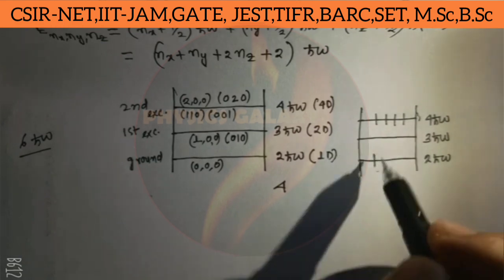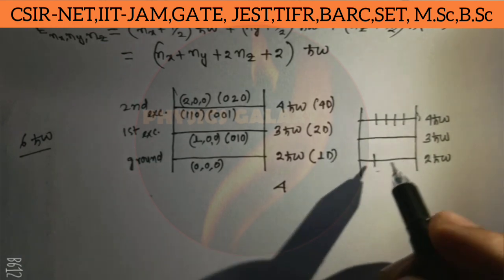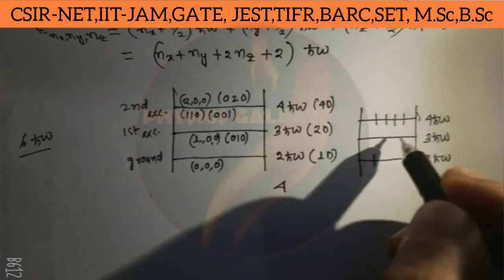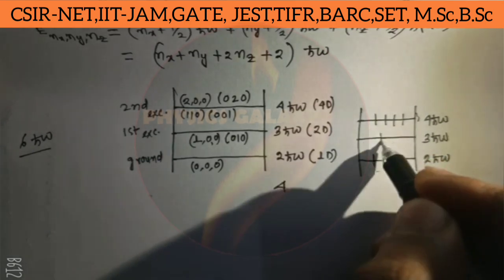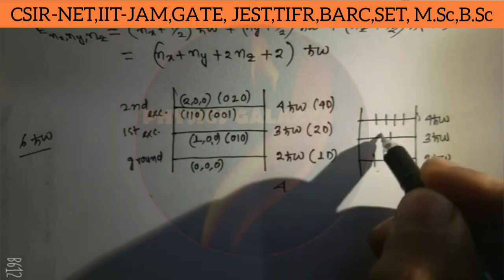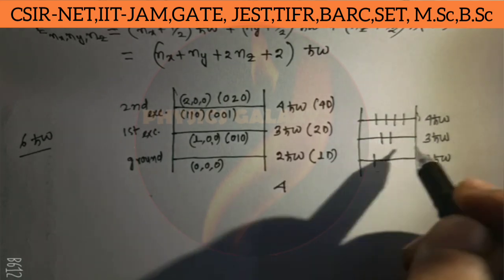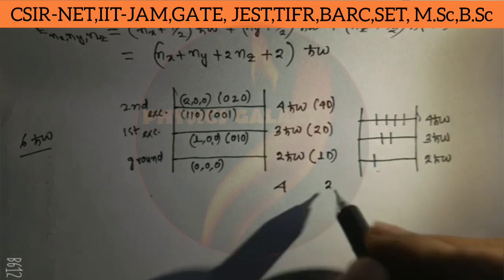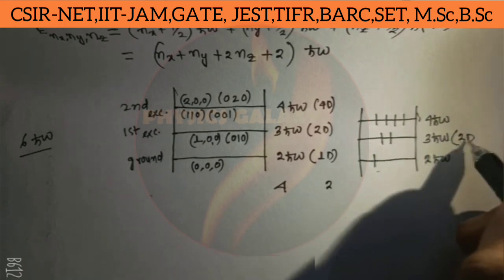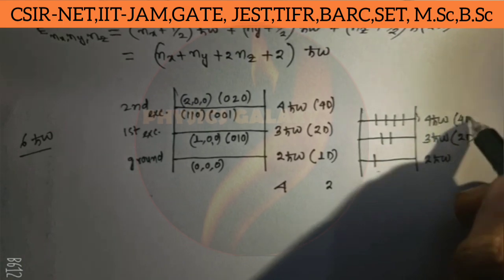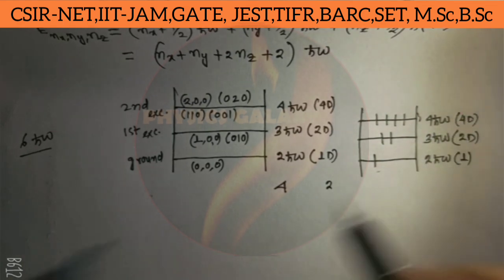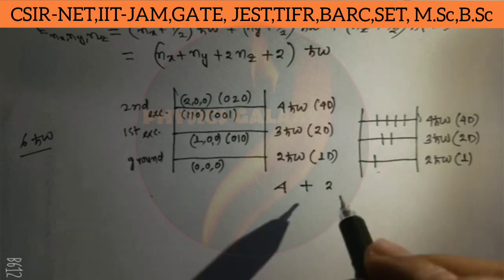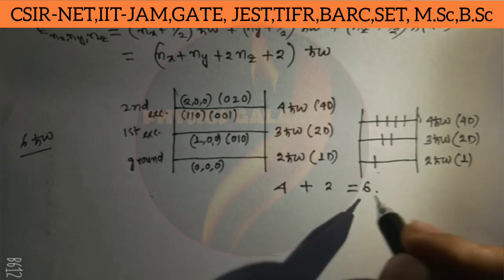Another possibility is that both particles are present in the 3 h cut omega level. That gives 2 possibilities, because the degeneracy of this level is 2, of the 4 h cut omega level is 4, and of the ground level is 1. So the total number of possibilities is 4 plus 2, that is 6.